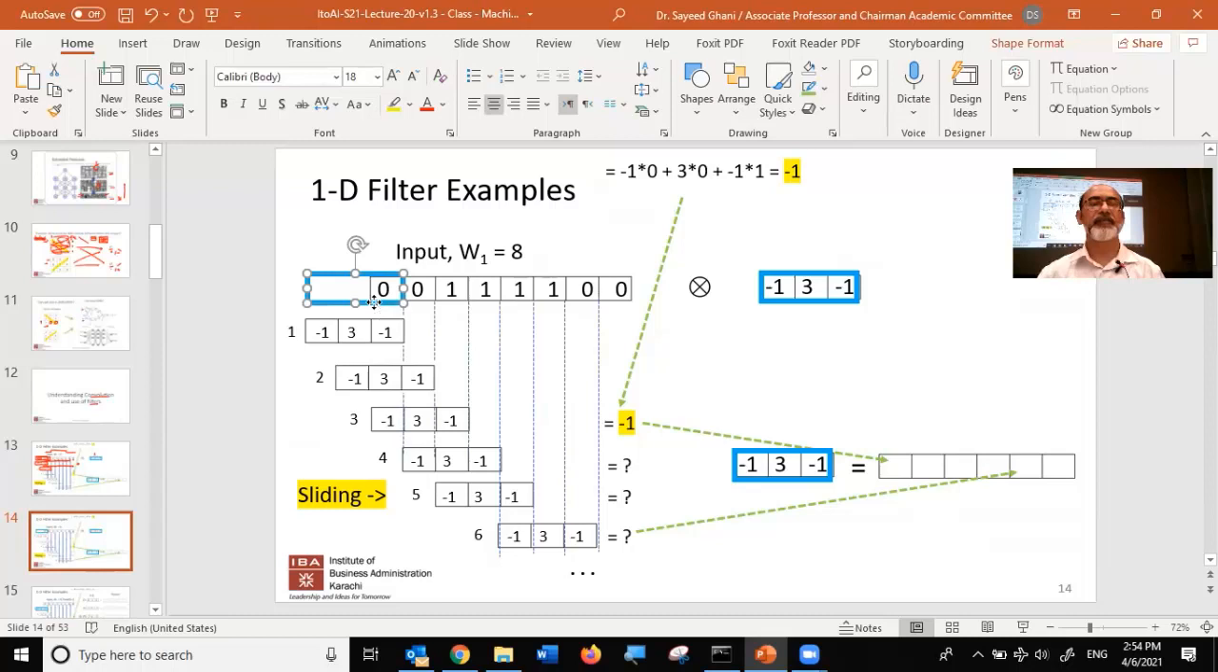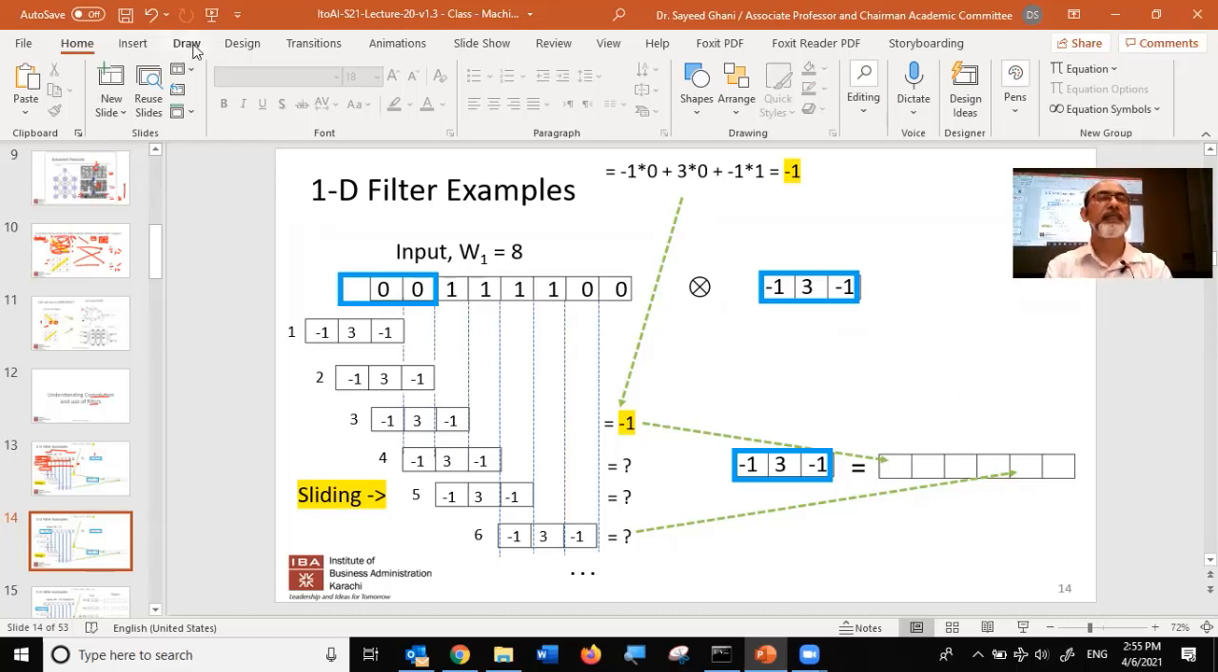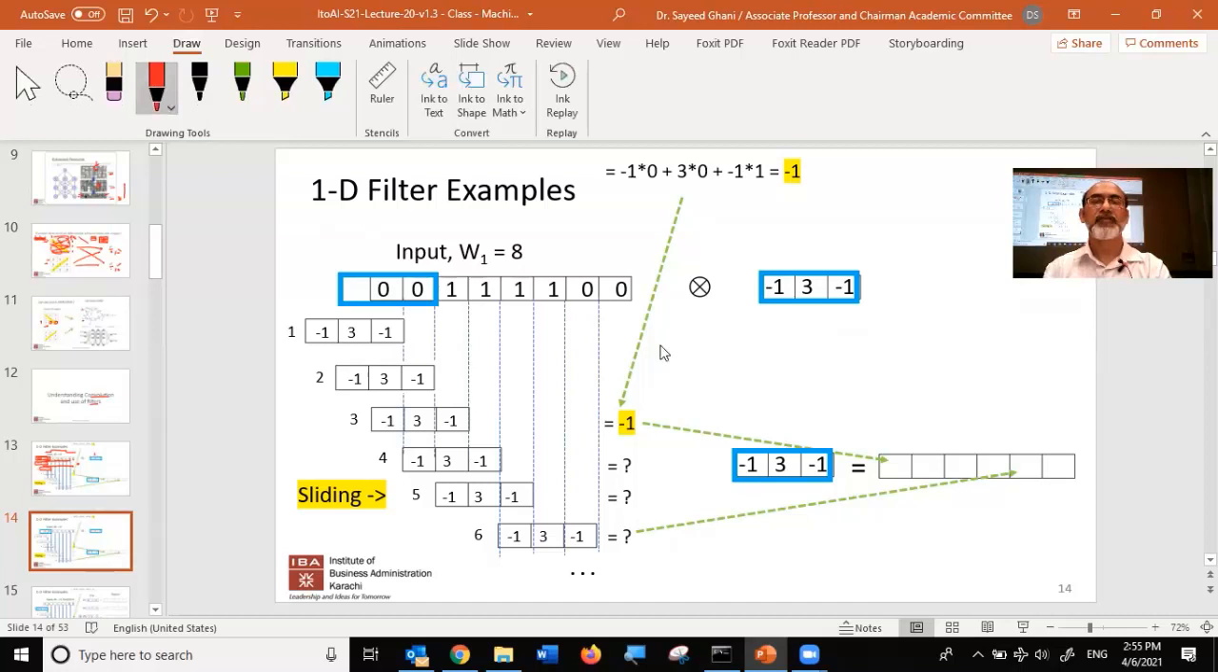Okay, so I'm going to shift this. Initially it's going to be over here. Next I'm going to place it over here. Again, this is going to multiply -1, 3, and -1 with these three values. All of them are zero, so the output again is going to be a 0 over here. So this is a 0, and my pen is not working. This is a 0 over here again.